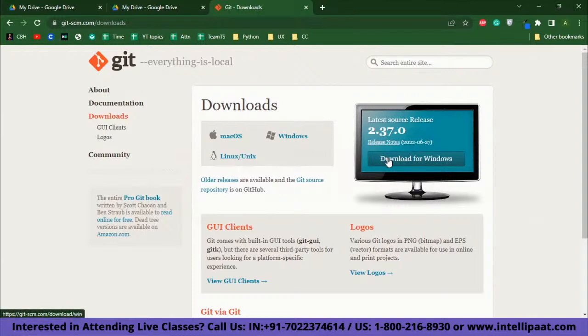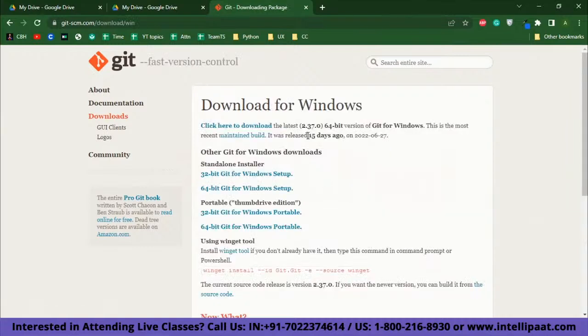And here you can download it for Windows by clicking this button. It will take you to another page which will basically ask you what type of operating system you have. Is it 32-bit or 64-bit? Just follow the instructions. It is very intuitive, and you can download Git Bash from here.